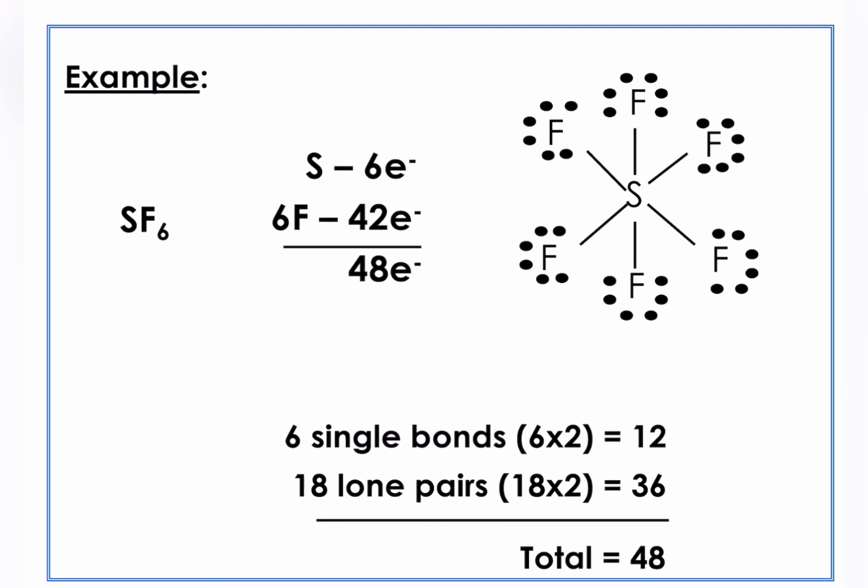So sulfur has 6 valence electrons and we got 6 fluorine, which means 42 electrons. The total is 48. So ini adalah cara yang sama awak buat Lewis structure. We put sulfur as our central atom, followed by 6 bonding pair to 6 fluorine atoms. Dan kita sudah guna 12. So 12 sudah digunakan, 48 minus 12.